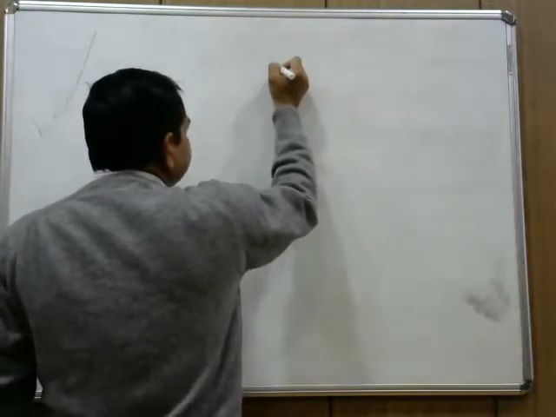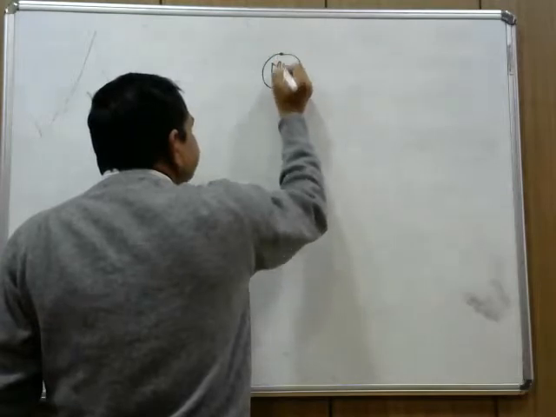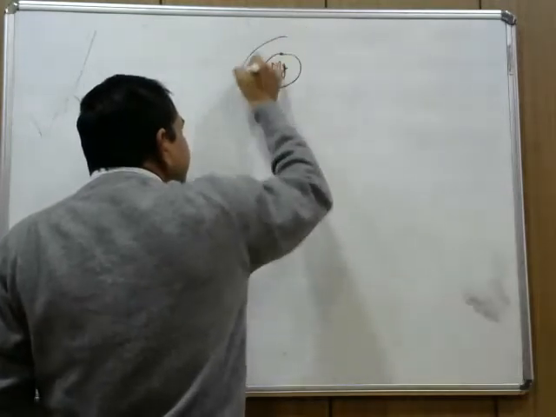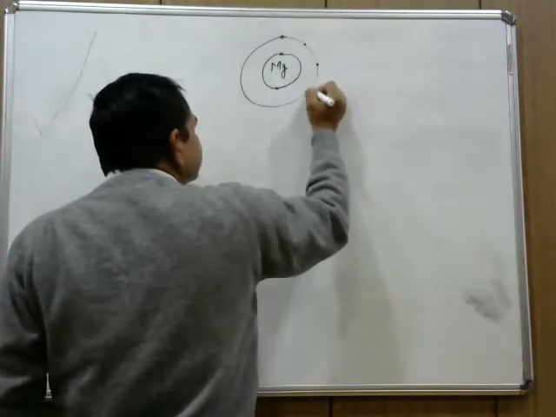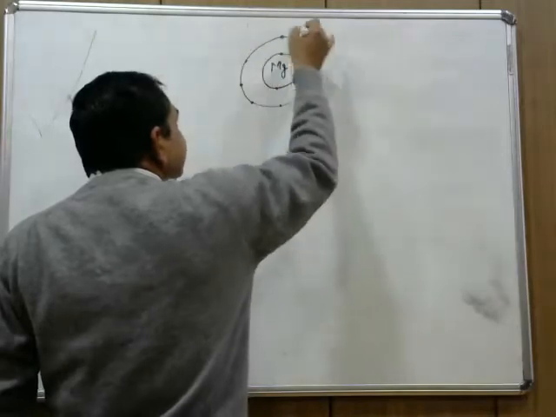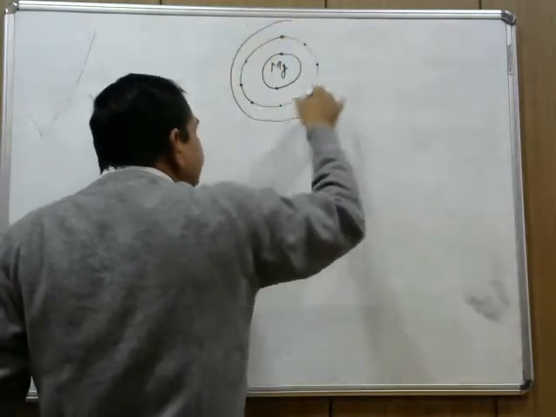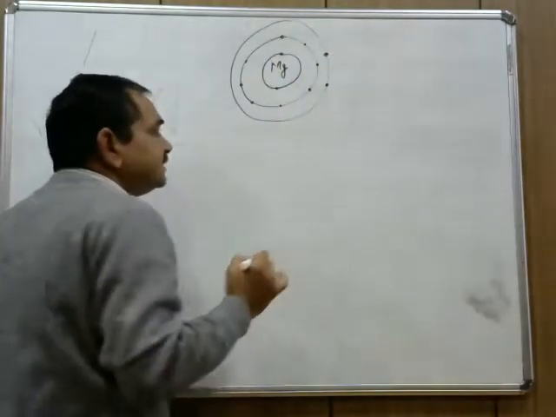This is the magnesium atom that contains 2 electrons in the first shell, then 8 electrons in the second shell, and finally 2 electrons in the third shell.